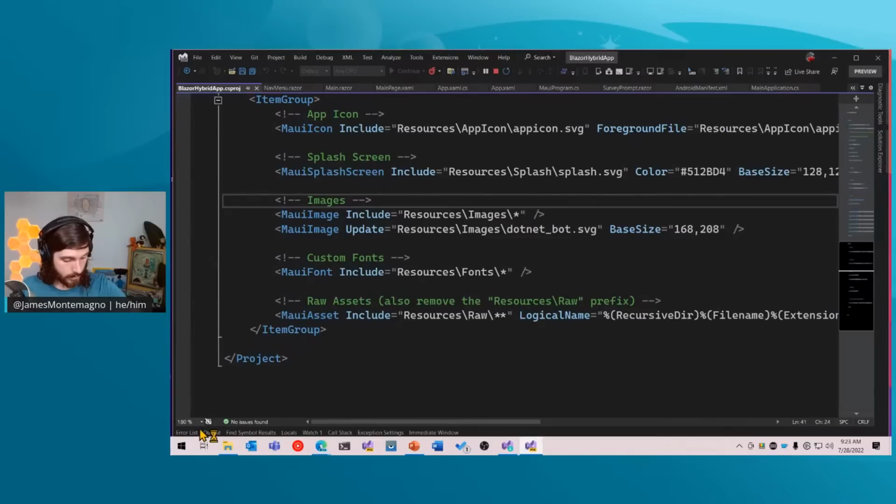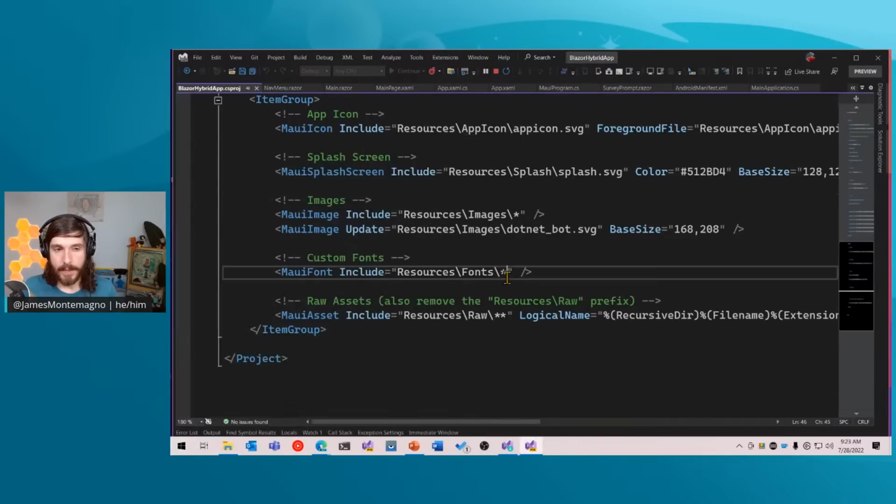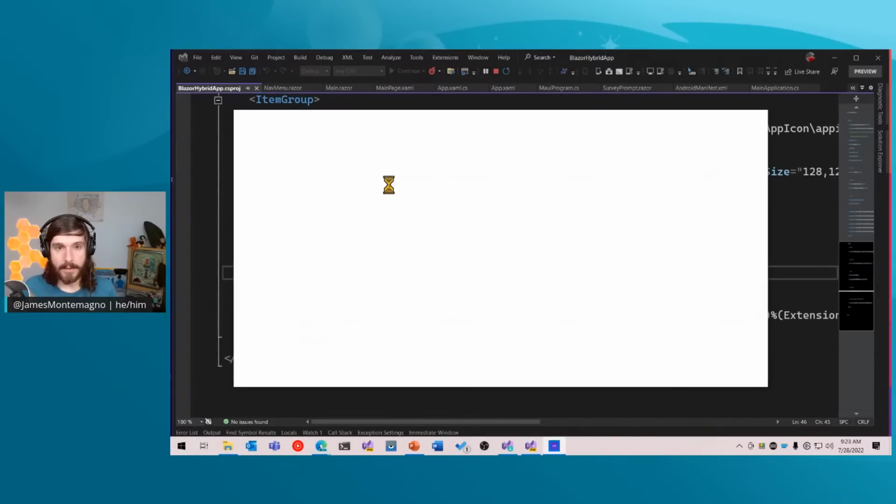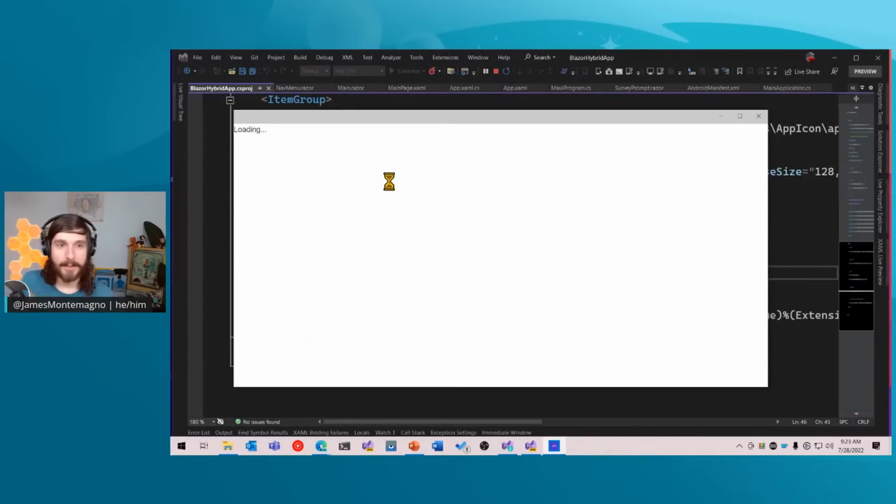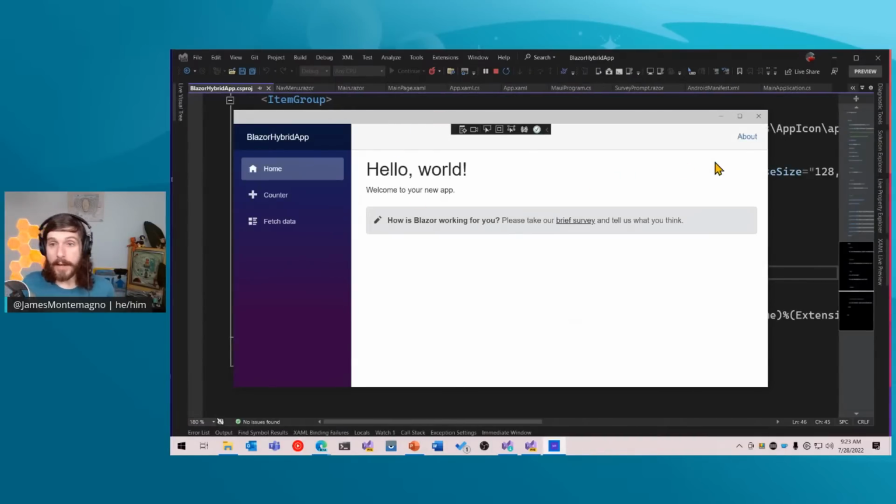So let me see here. Should just go ahead and compile up and then deploy. Now it might give me an error because I did deploy this earlier, so I might need to change a name or two. We'll see if that is the case, but oh no, it just runs perfect. Amazing. Cool. So here is our native Blazor hybrid application.